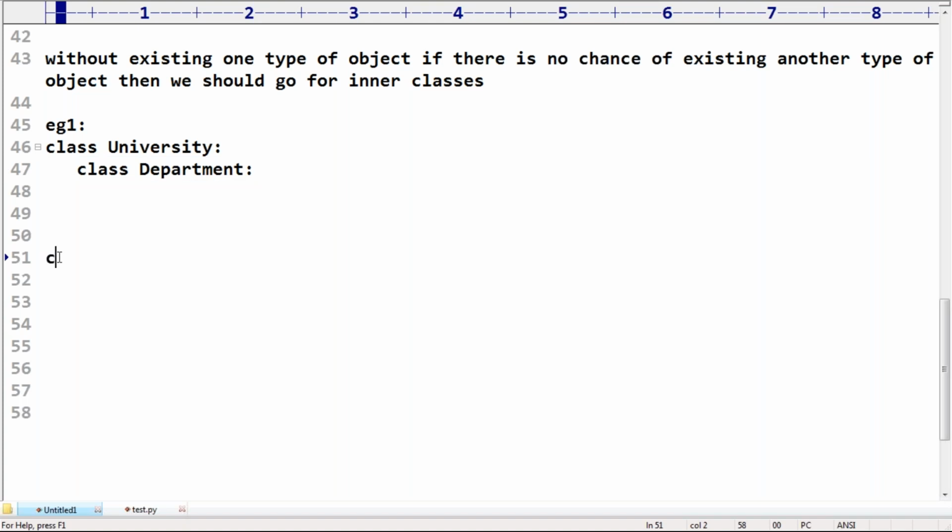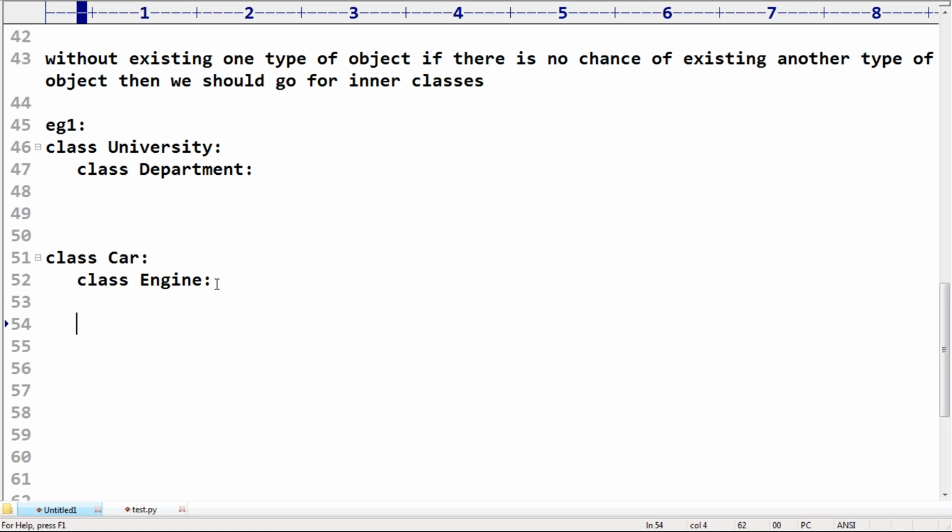Similarly, sir, class car. Without existing car object, there is no chance of existing engine. That's why engine is always associated with the car and should be part of the car object only.